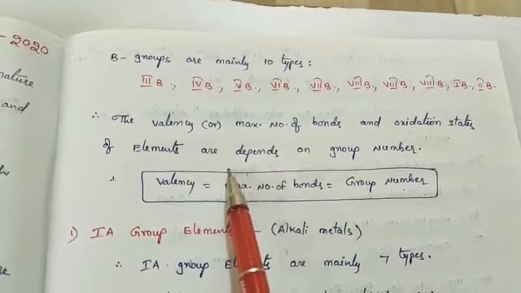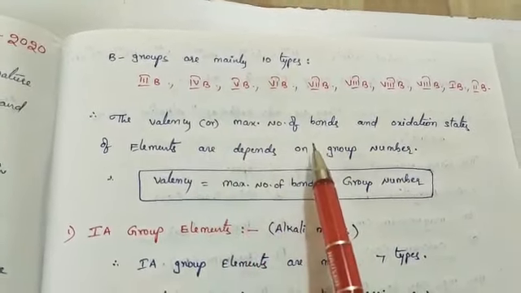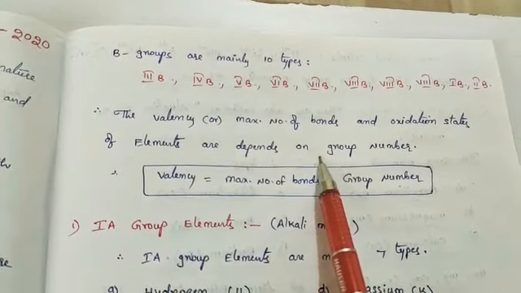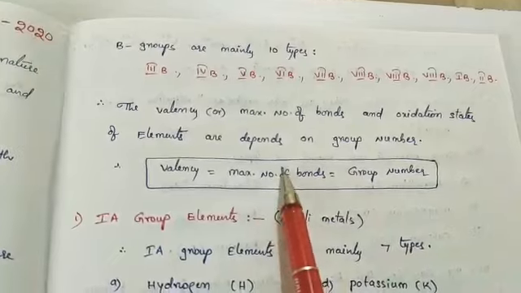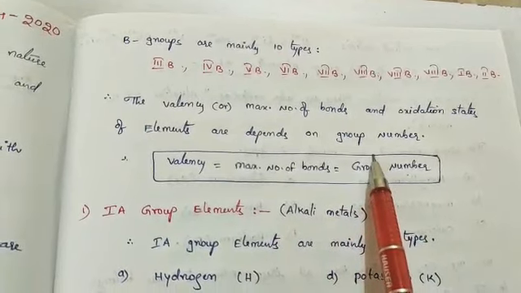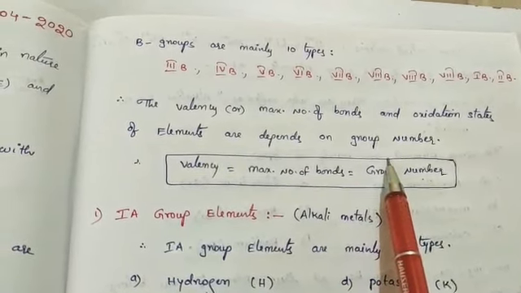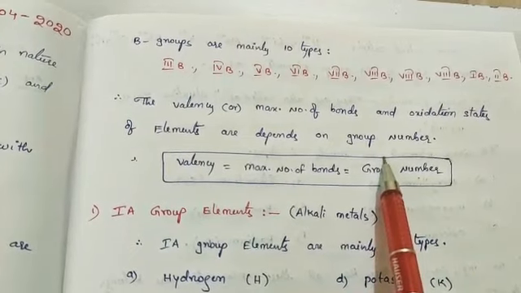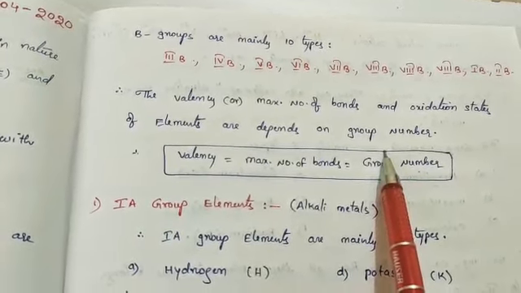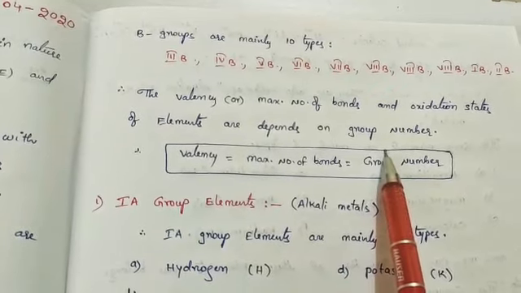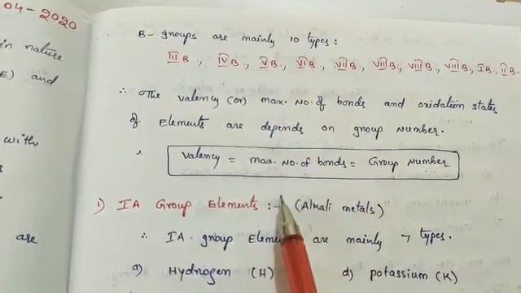Therefore, the valency, or the maximum number of bonds, and the oxidation state of the elements depend on the group number only. We have 18 groups, 18 vertical lines, of A and B type. A groups are 8 types, and B groups are mainly 10 types.